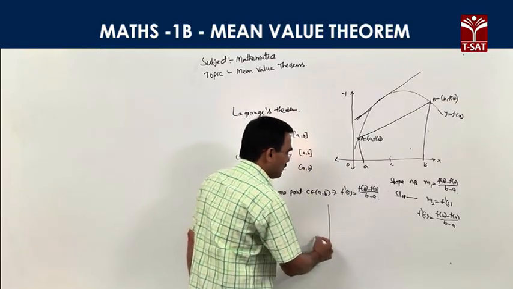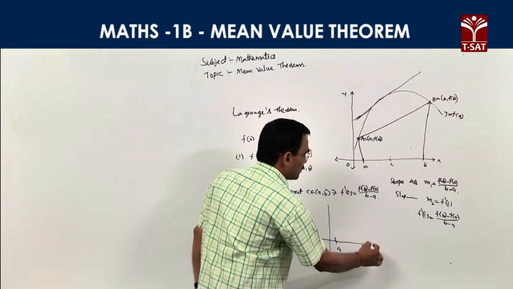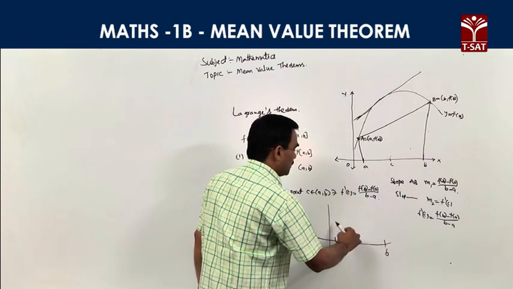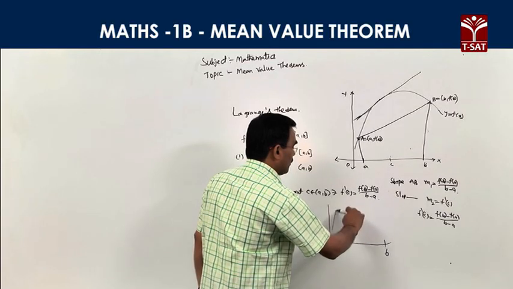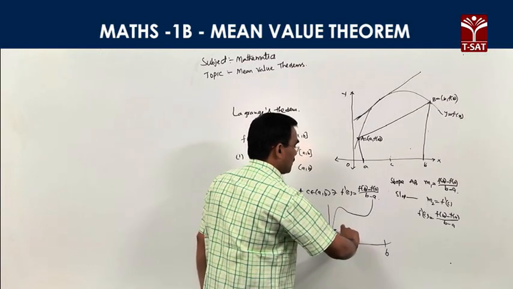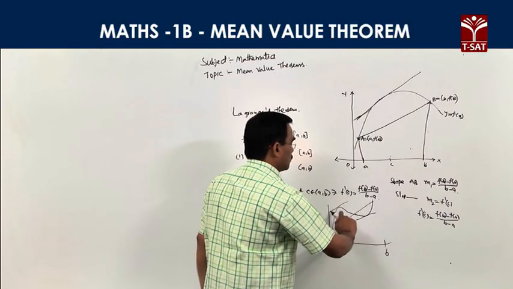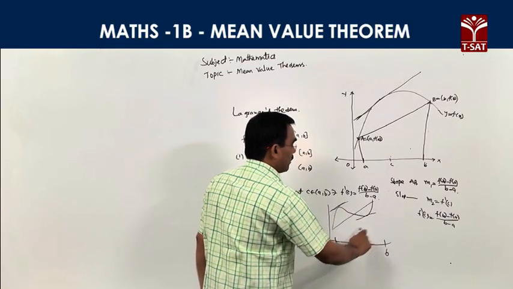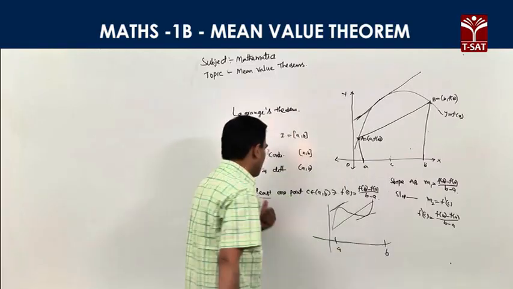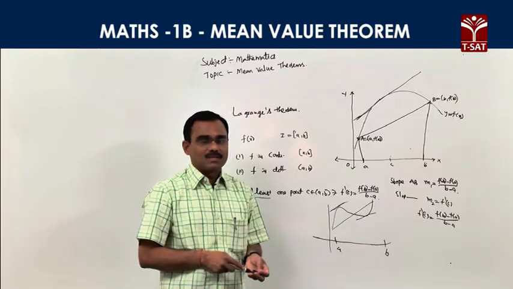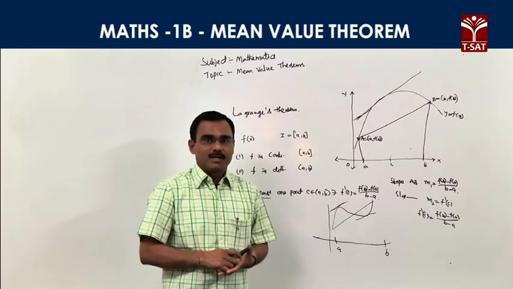You see in the graph that more than one such point can also exist. This is the chord AB, and more than one point can exist. This is one tangent, this is the second tangent. These two are parallel to the chord AB. That's why it is at least one. At least one means one, or more points can also exist. This is Lagrange's mean value theorem.